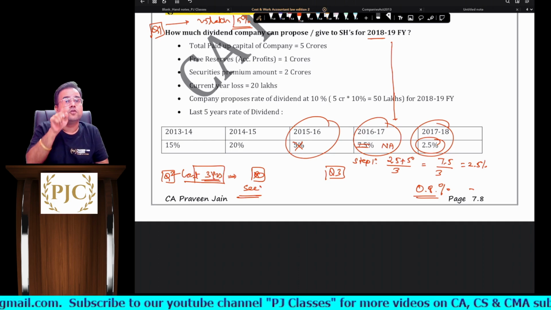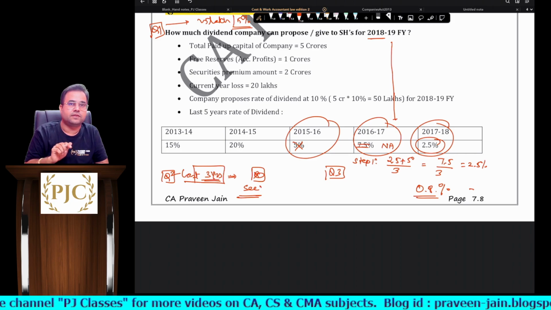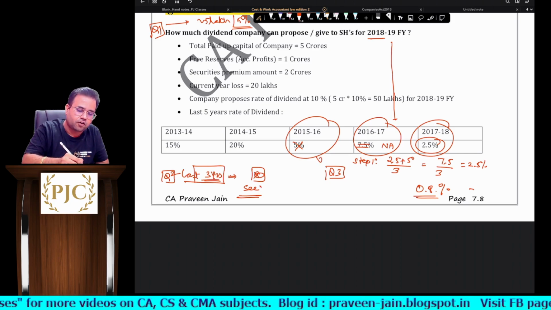I hope this is clear. So proviso of what? Proviso to sub rule number 1 of rule number 3. Is this point clear, bacha? So this is the effect of that particular proviso.